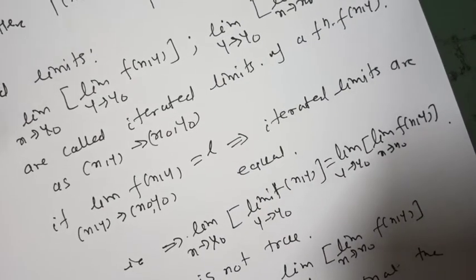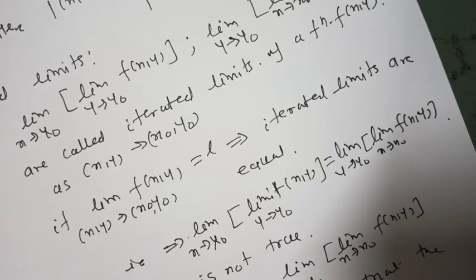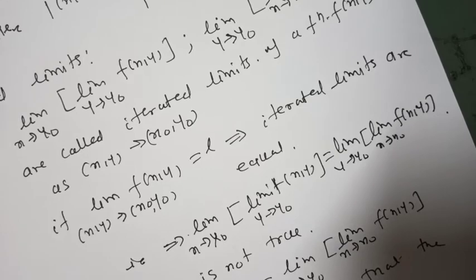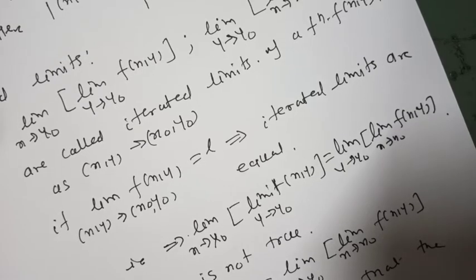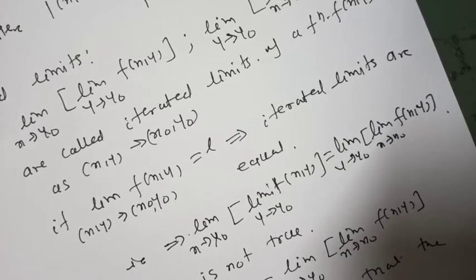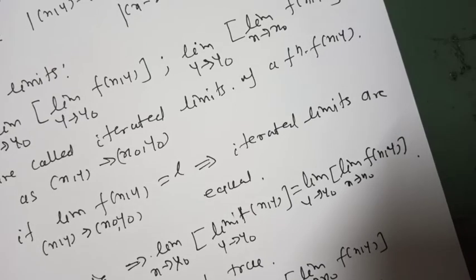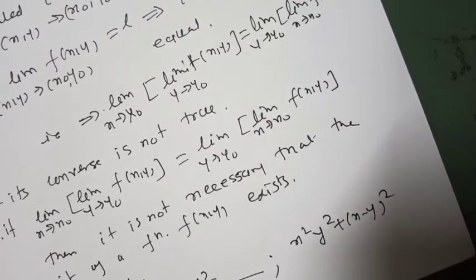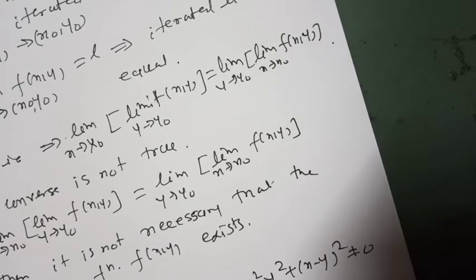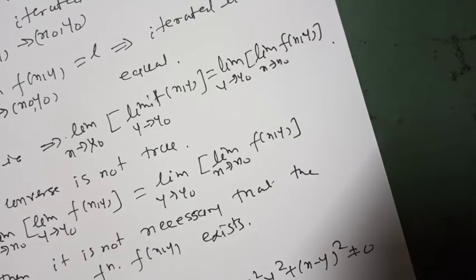Now we prove this by giving an example. Let f of xy be a function defined in this way: x square y square upon x square y square plus x minus y whole square, where x square y square plus x minus y whole square is not equal to 0, and f is 0 at xy equal to 0, 0.